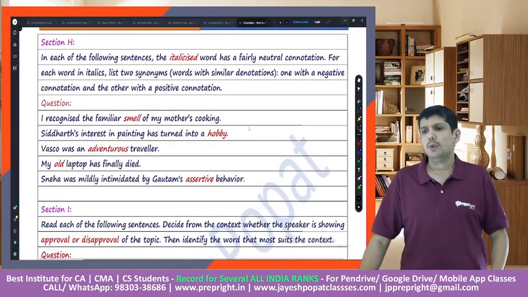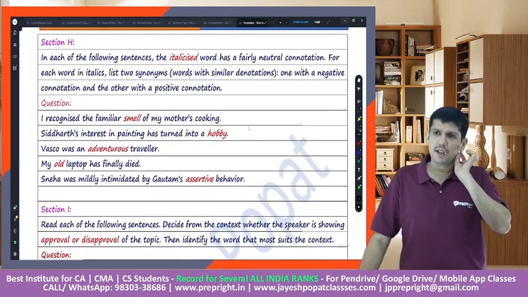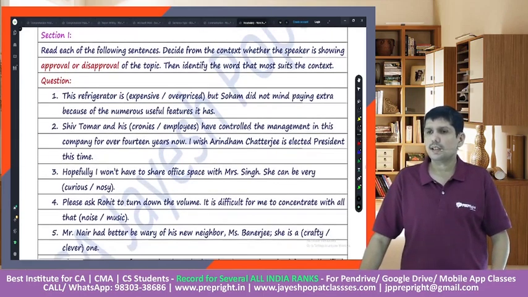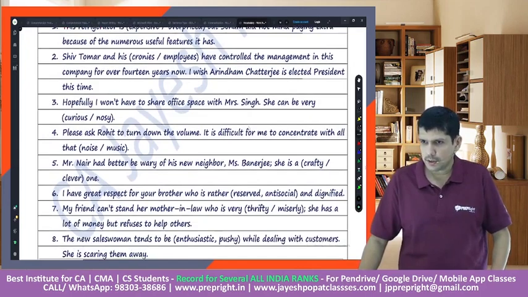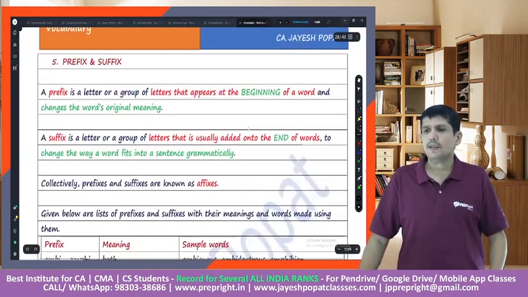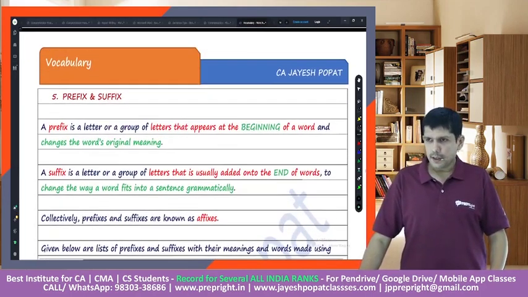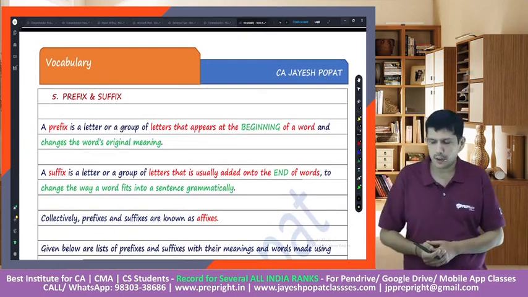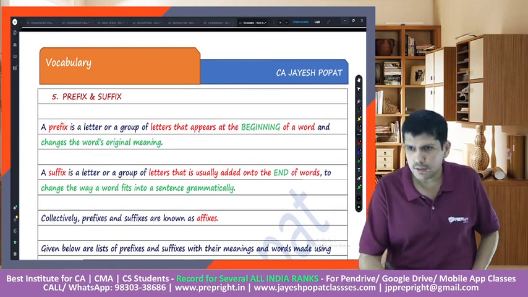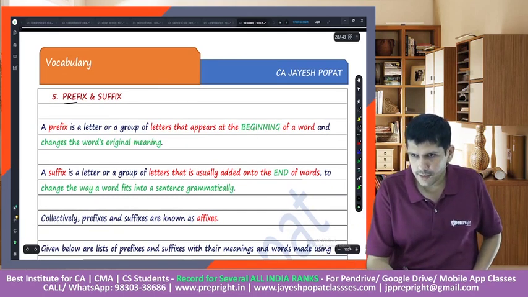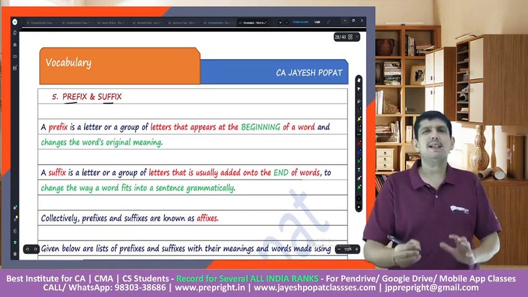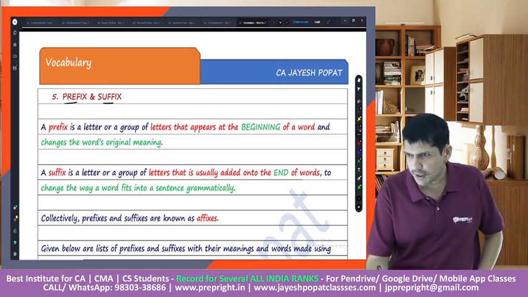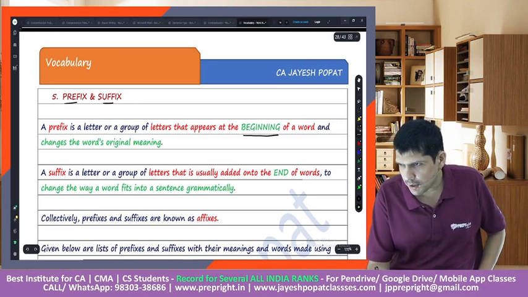Then we have one more similar exercise relating to this. So you just go through this. These two exercises are on the same grounds. You read through this and you have the answers to this in the end of this particular work note. We'll move on to the next section, which is prefix and suffix. This is basically very easy, very basic, right? Prefix is a word which is used at the beginning.